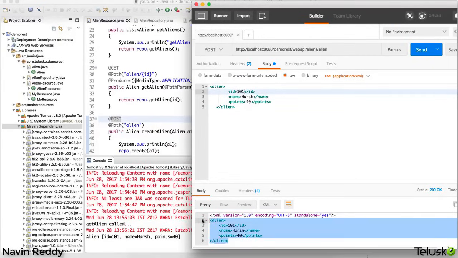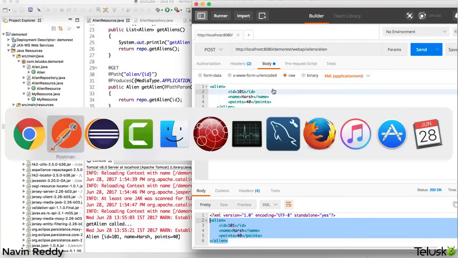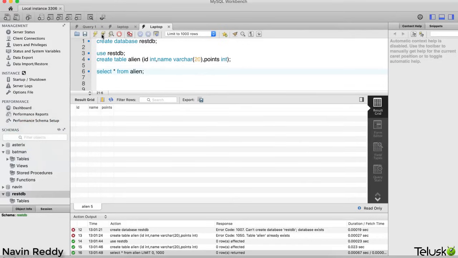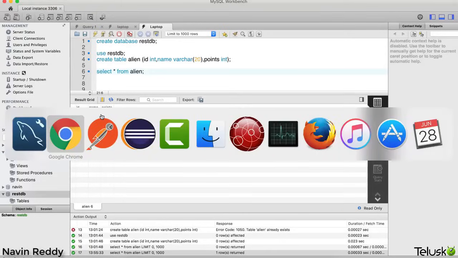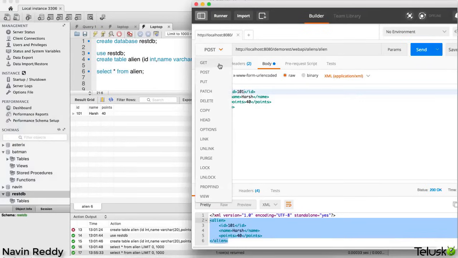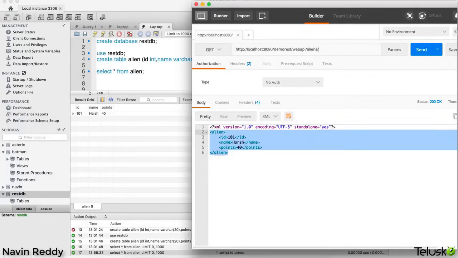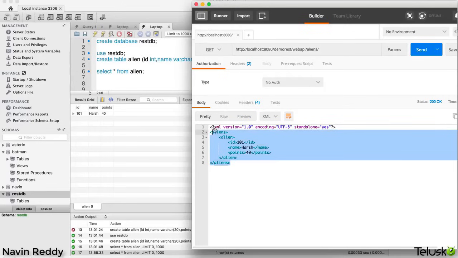But then is it inserting data into database? Let's verify. Now there are two ways of verifying it. The first way is you can go to MySQL Workbench and you can verify there. You can say select star from alien. Can you see that we have our data here? And there's one more way of verifying it. Let's go back to my Postman and let's send a GET request for all the aliens and you got your alien.